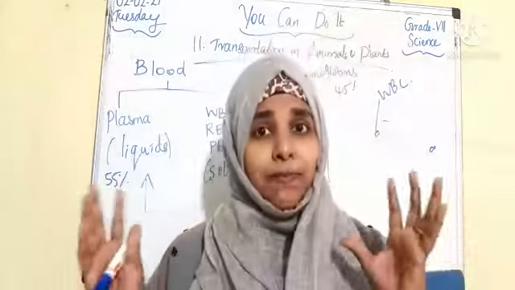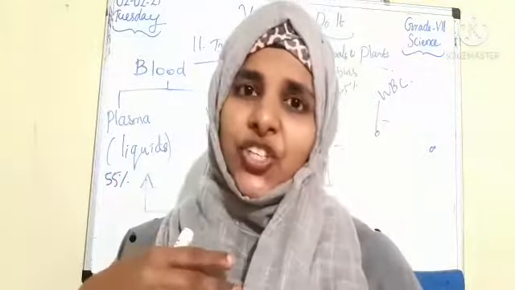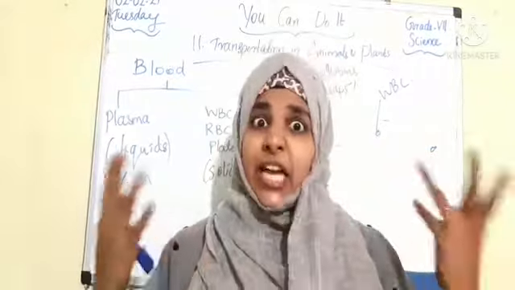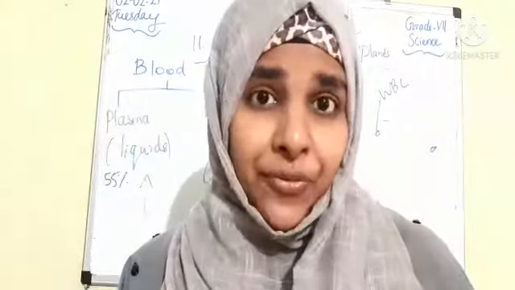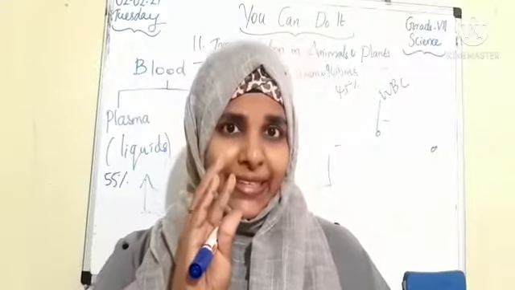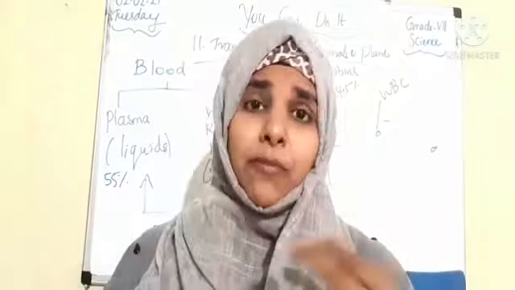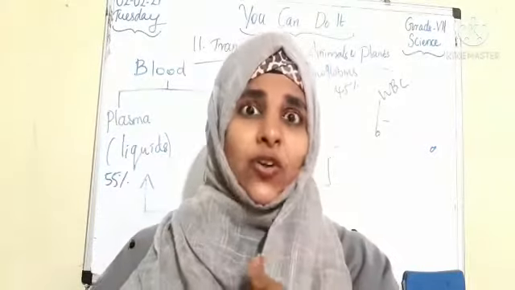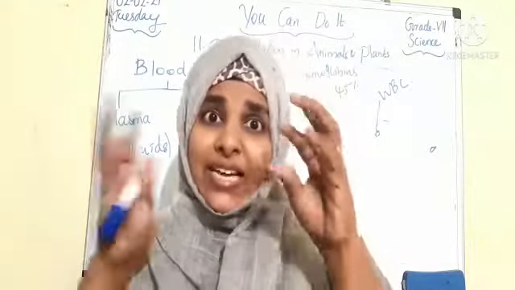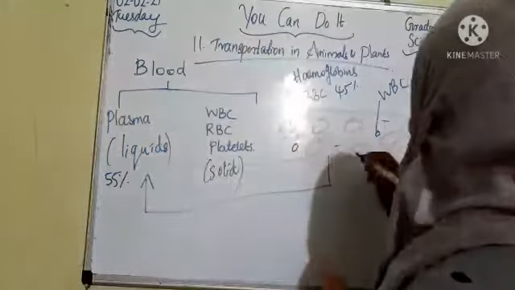WBC or white blood cells fight against germs that may enter our body. Thus, they help in protection from diseases. Then, the semi-solid part of blood that helps for blood clotting: when an injured person's blood is flowing, it clots after some time because of the structure we call platelets.